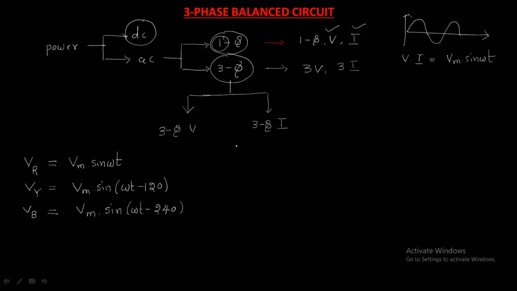Similarly, in this three phase supply we have three currents: IR, IY and IB. IR is Im sin omega t, IY is Im sin omega t minus 120, and IB is Im sin omega t minus 240.